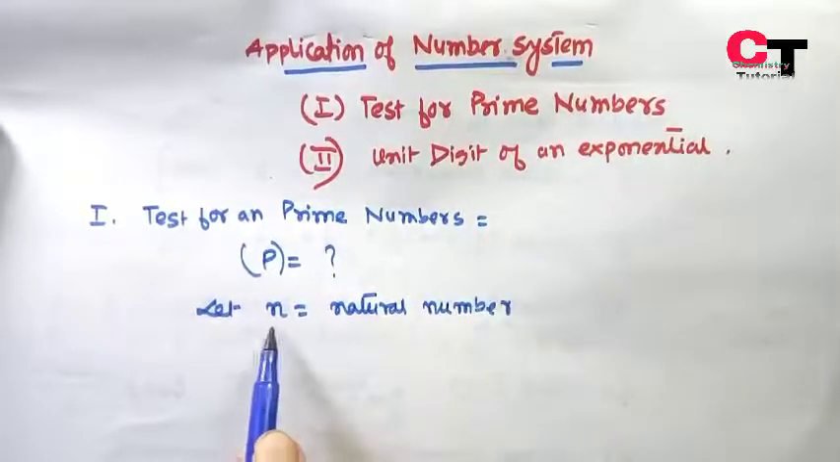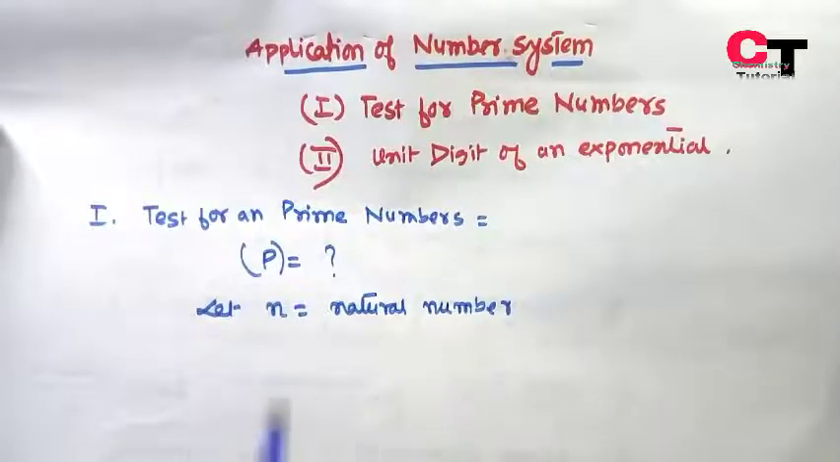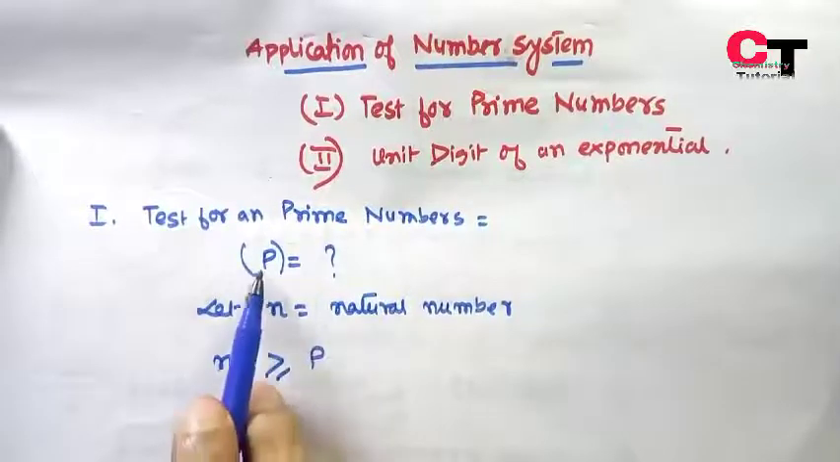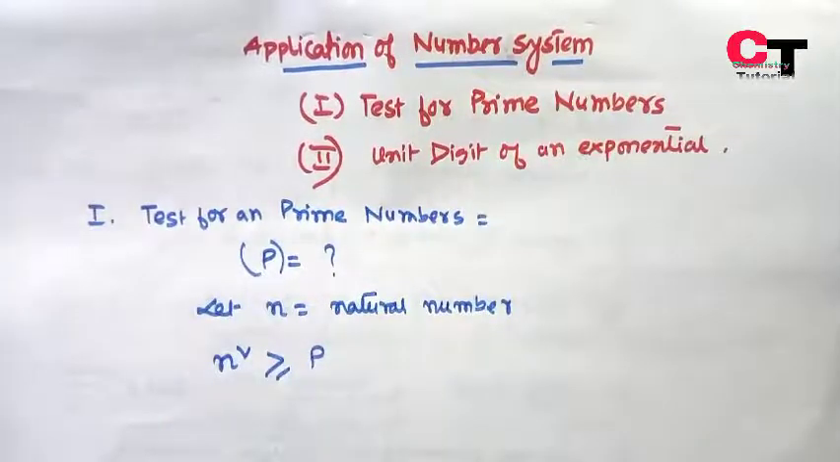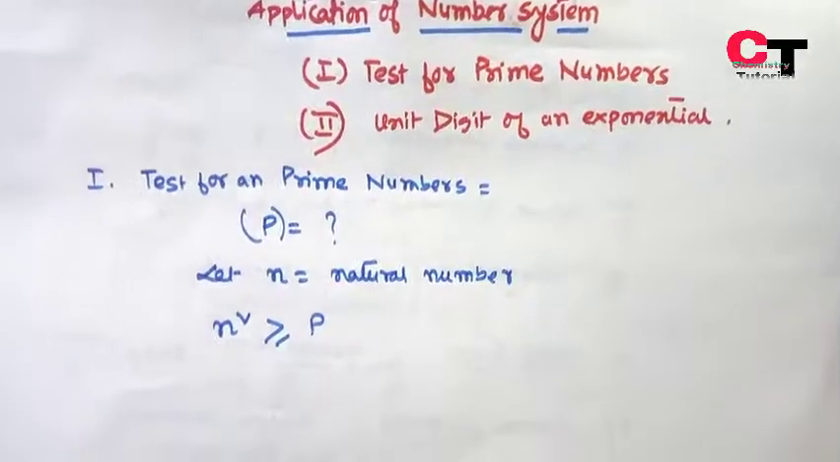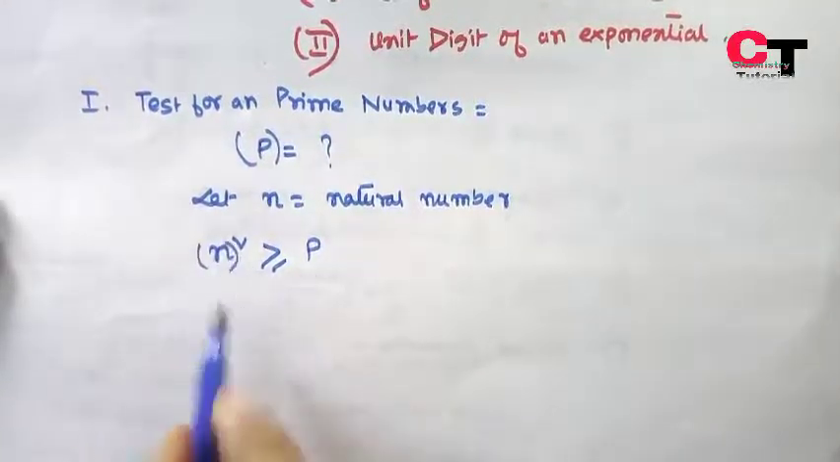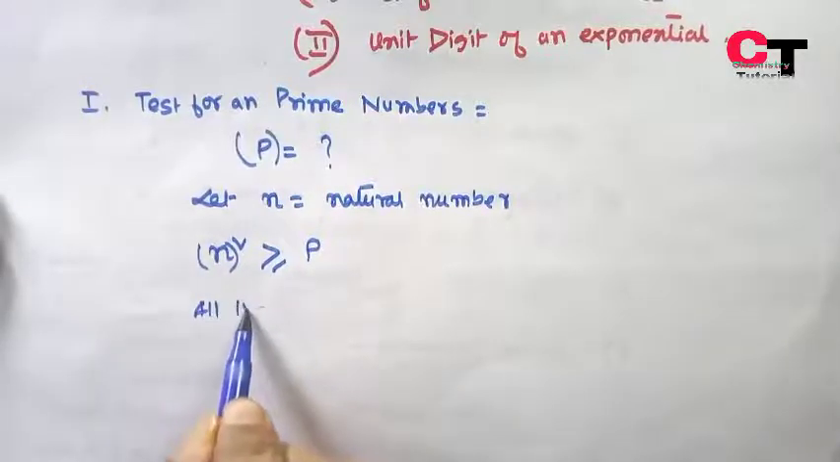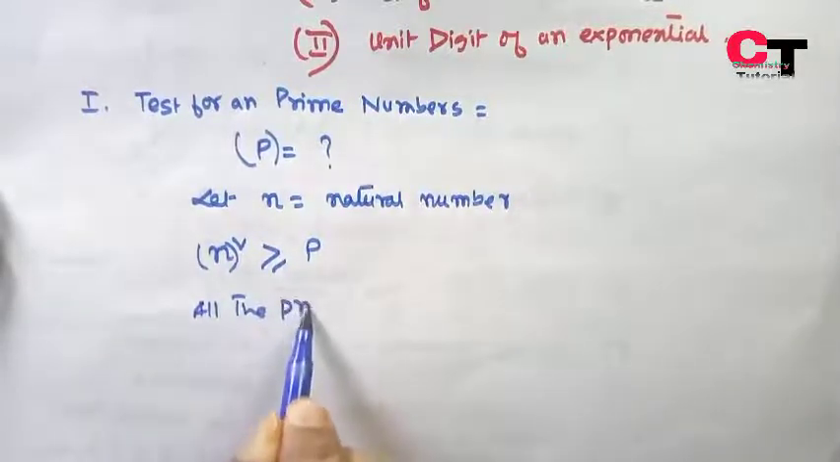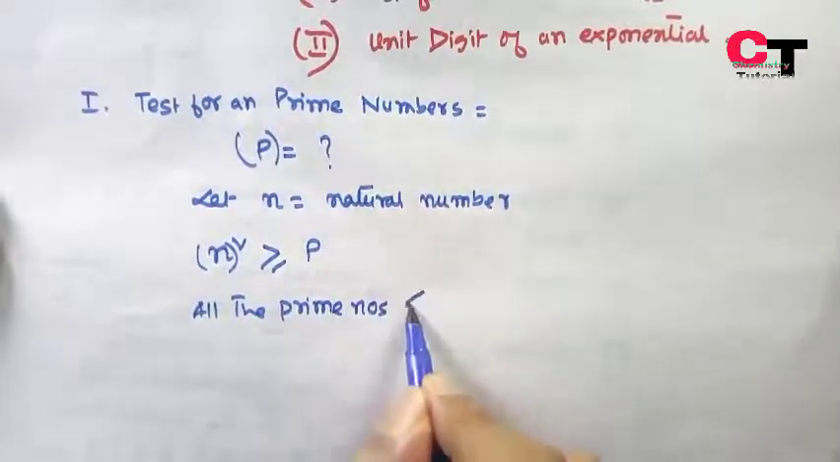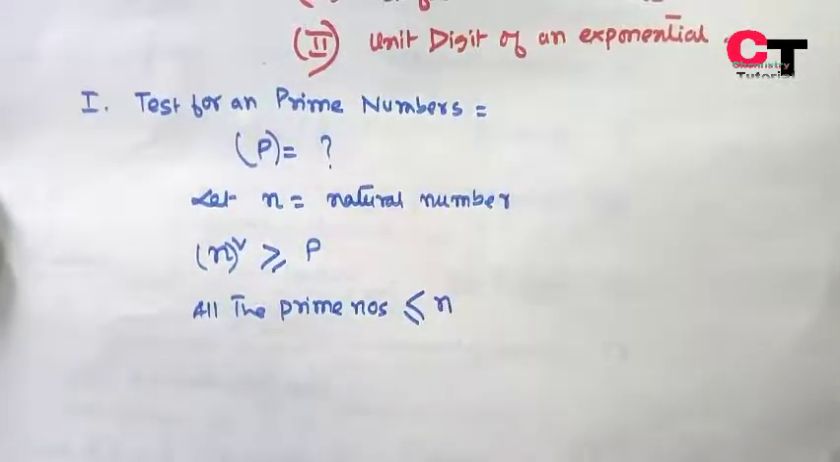We will consider a natural number n in such a way that the square of this natural number should be greater than or equal to the given number p. Now what we will do? We will find out all the prime numbers which are less than or equal to n.